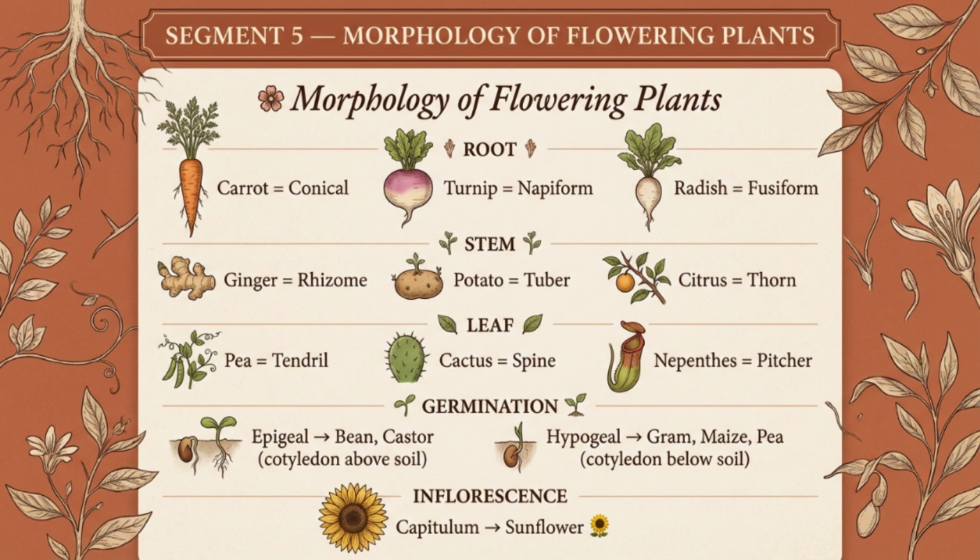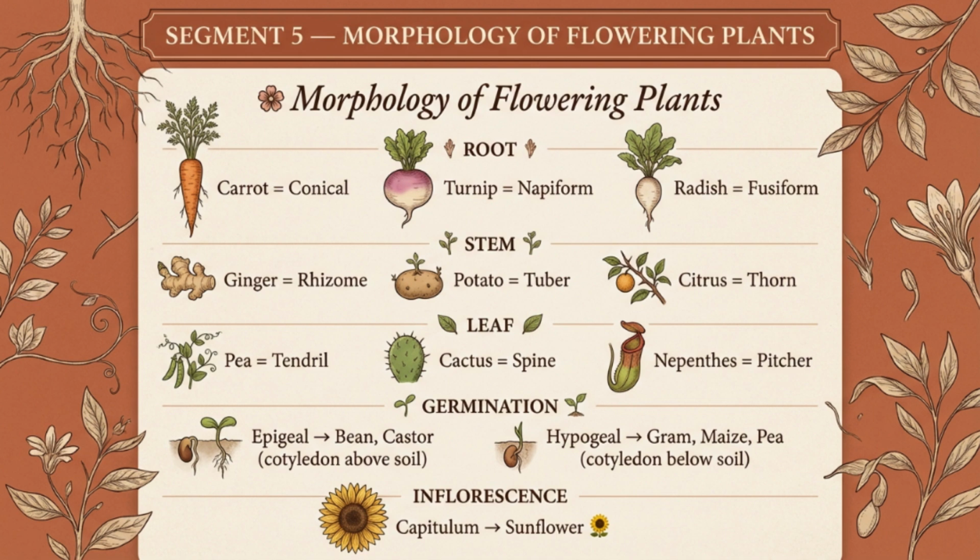Morphology of Flowering Plants, day 5. Let's do modifications first because NEET always pulls one. Root modifications for food storage: carrot is conical, turnip is napiform, swollen in the middle, tapers at both ends. Radish is fusiform, tapers at both ends but more elongated. Sweet potato is a modified adventitious root, not taproot.